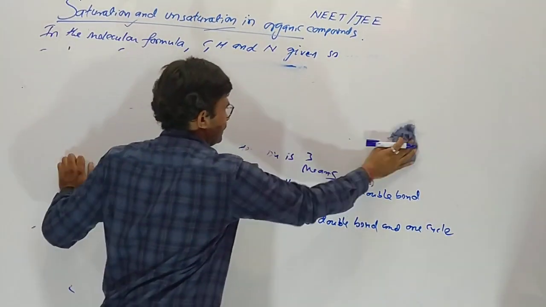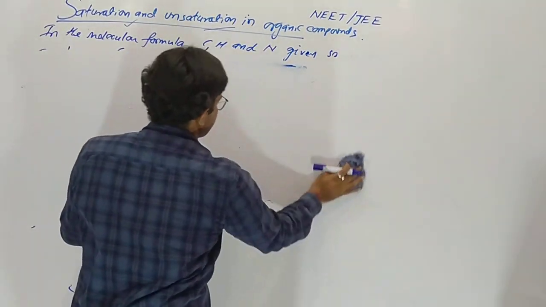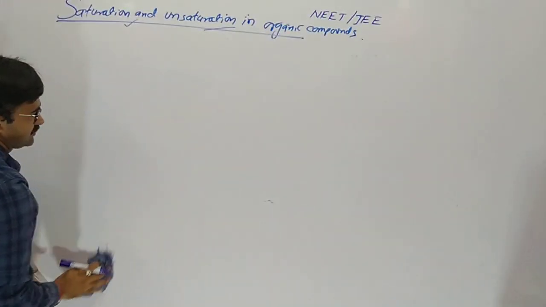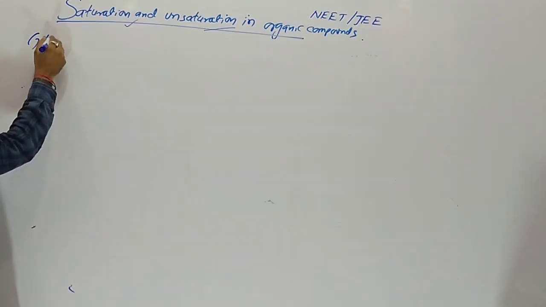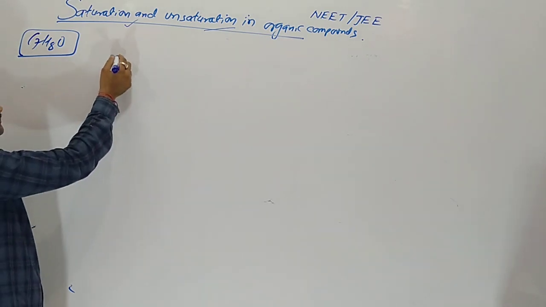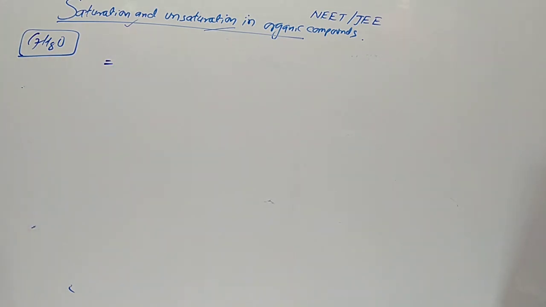Now the last example of the day: C7H8O we are taking, a question from the NCERT book. Find out the isomers of C7H8O. So we know about it. Now think about the Du of the formula.